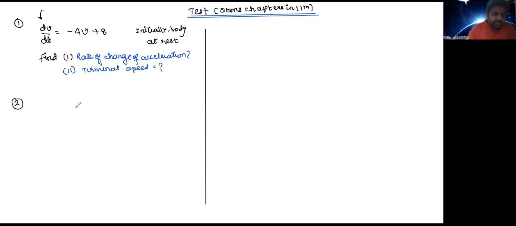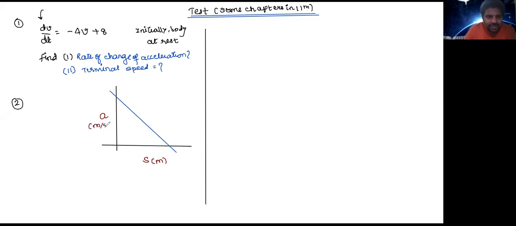Eventually. Next question. Next question gives you a graph. What kind of graph? It gives you a graph between two quantities. One, acceleration. Another one, displacement, right? So acceleration, we know unit is meter per second square, and for displacement it is meters.